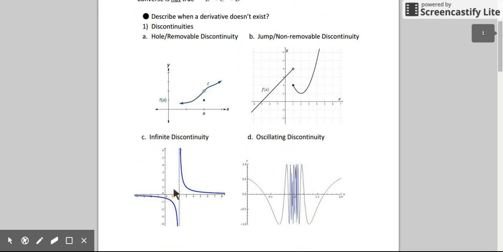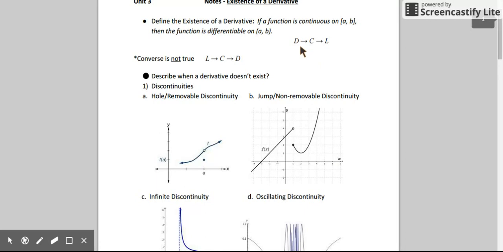Infinite discontinuities is another spot where we can't find the derivative of the slope of a function. And also oscillating discontinuities happen a lot in trig functions. We also cannot find the derivative inside that mess. So again, if a derivative exists, then it automatically implies that the function is continuous and has a limit at that spot. But we can't think about that backwards. It's always got to be top down, starting with the derivative.